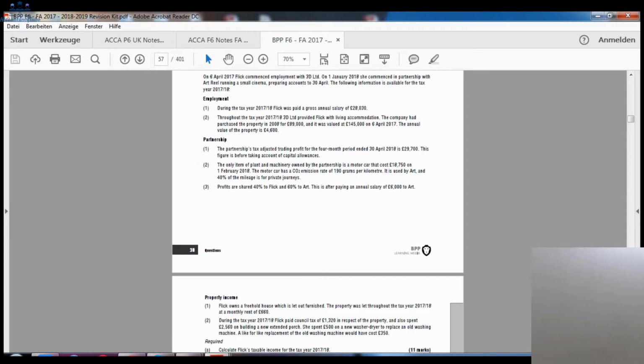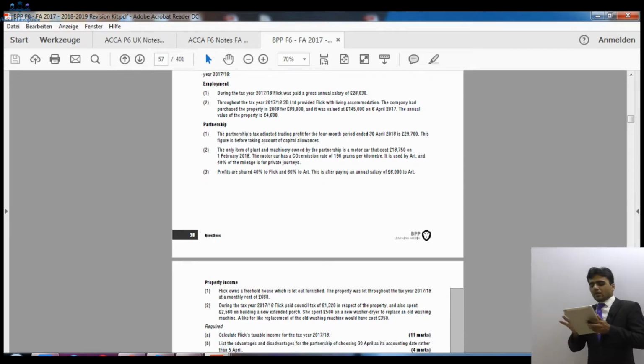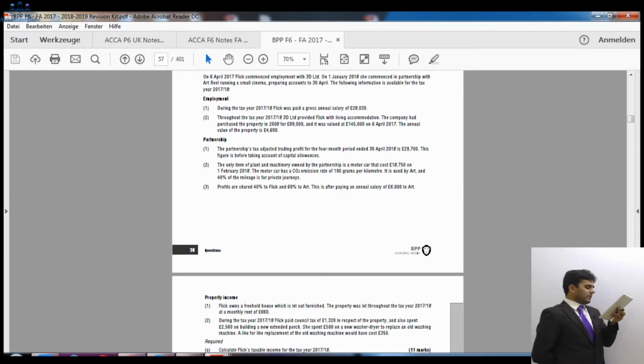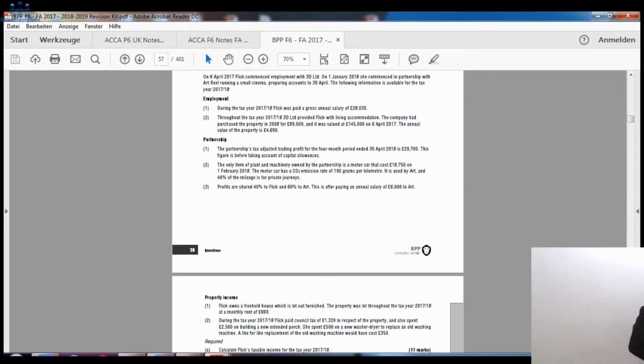Right, so F is the individual's name, which is Flick in this case. So calculate Flick's taxable income for the tax year 17-18. So our tax year is 17-18, and we have to calculate Flick's taxable income. Right, so taxable income would be after deducting the personal allowance.